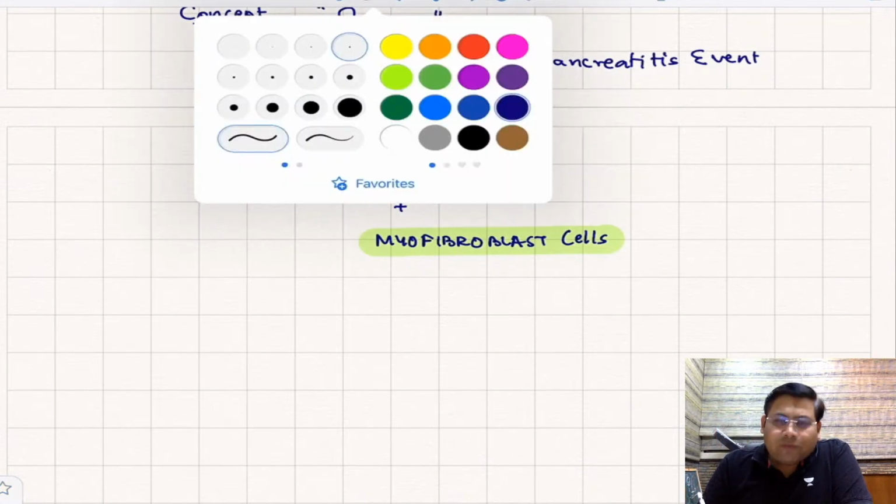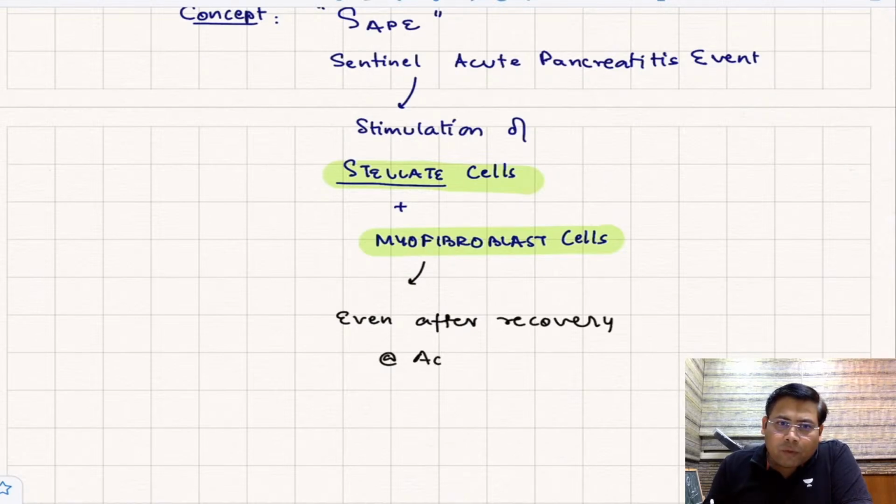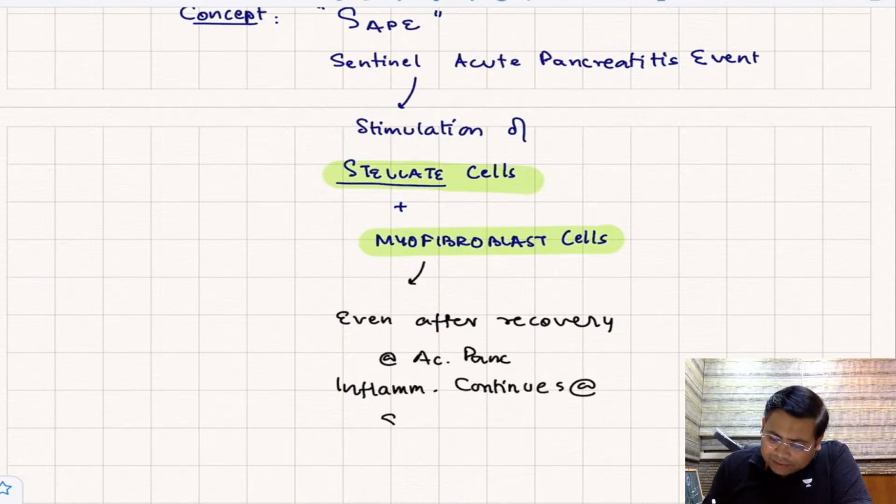Because of this, even after recovery from acute pancreatitis, the inflammation continues at the level of stellate cells and myofibroblast cells.